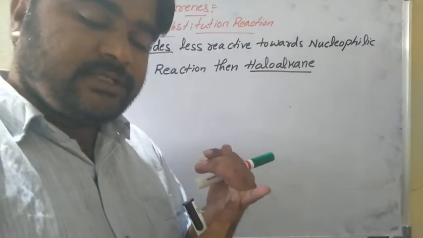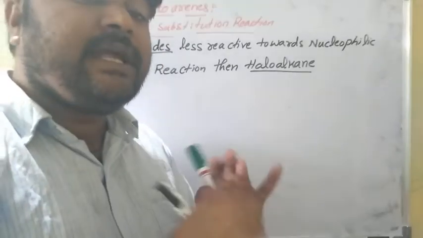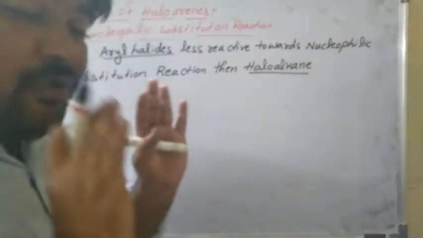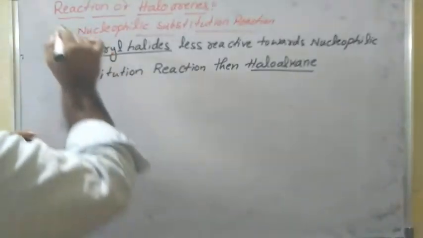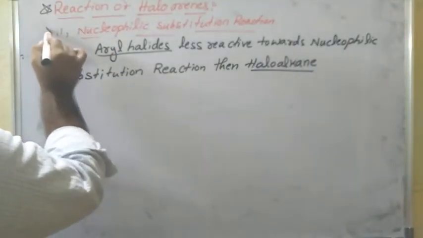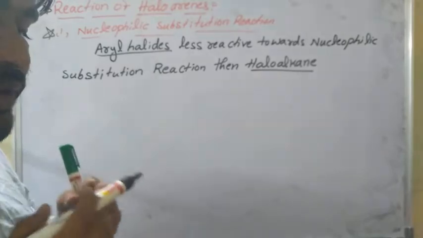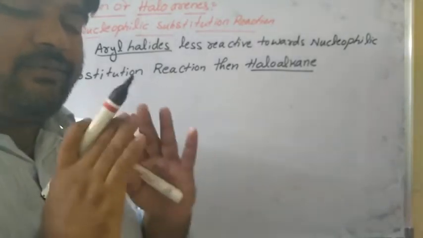And next one is instability of phenyl cation. Next one is repulsions. Okay, so four reasons are there. It is very important.